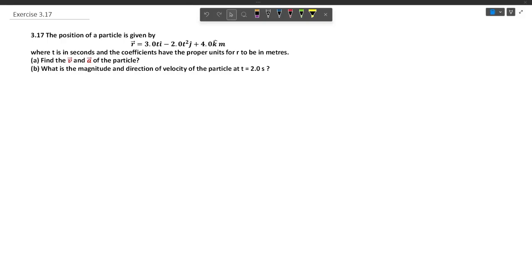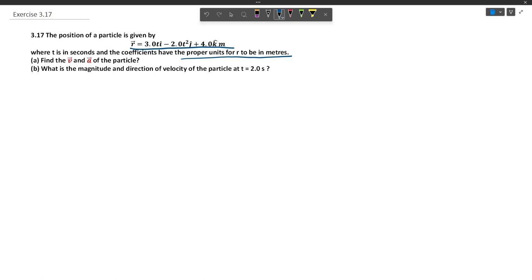The question says that the position of the particle is given by the vector 3t i cap minus 2t squared j cap plus 4k cap in meters, where t is in seconds and the coefficients have proper units for r to be in meters. Here i cap, j cap and k cap are the unit vectors along the x, y and z axes. We have to find out the velocity and acceleration of the particle.